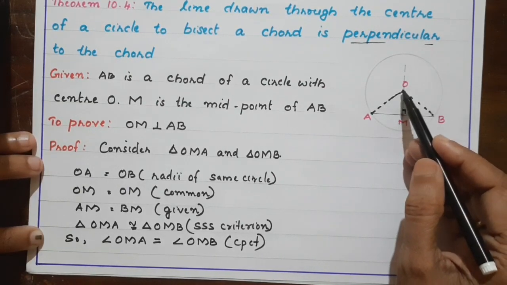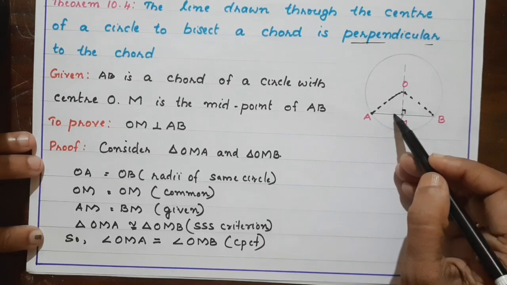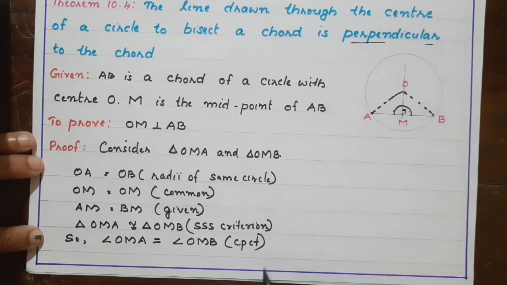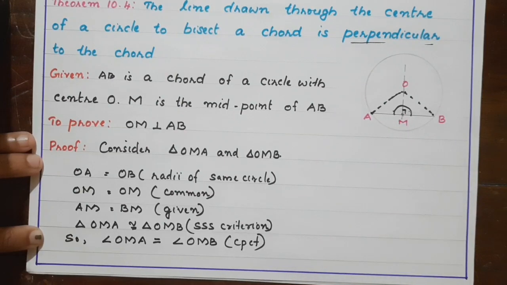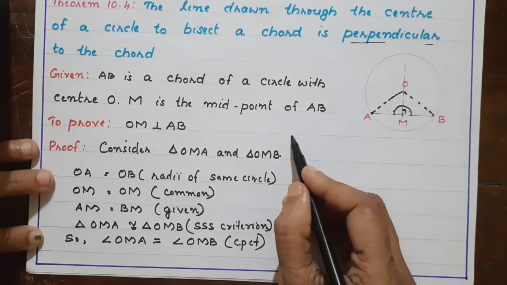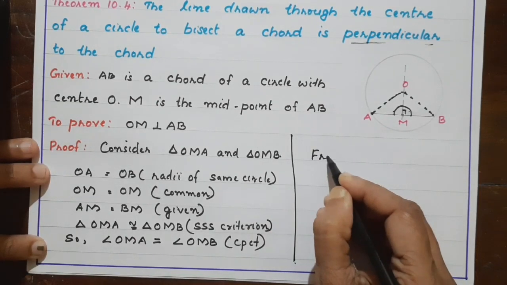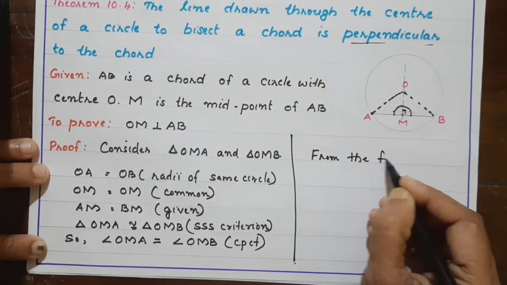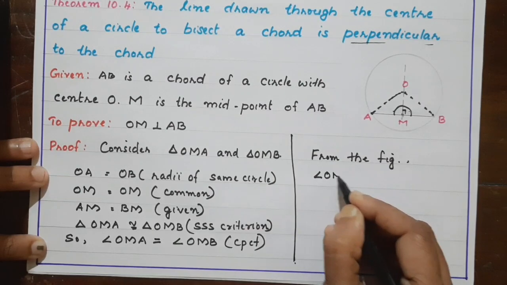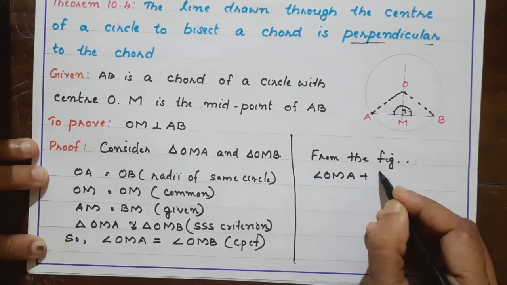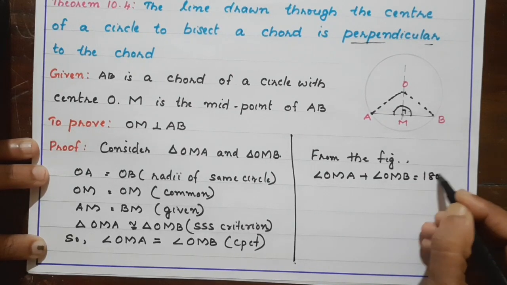See, OMA and OMB are making a linear pair, isn't it? So we can say their sum is 180. So here I am writing, from the figure, angle OMA plus angle OMB is equal to 180 degrees.